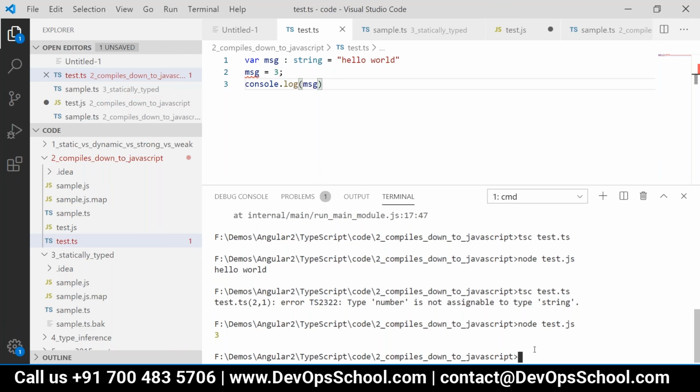So this is done. Is it working for you? A very simple demo. Yes. Okay, I think we can stop here right now, and tomorrow we'll start with the Angular architecture.